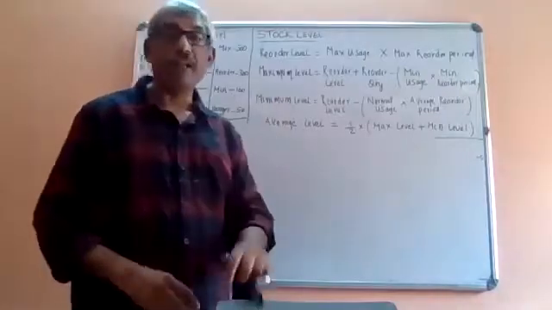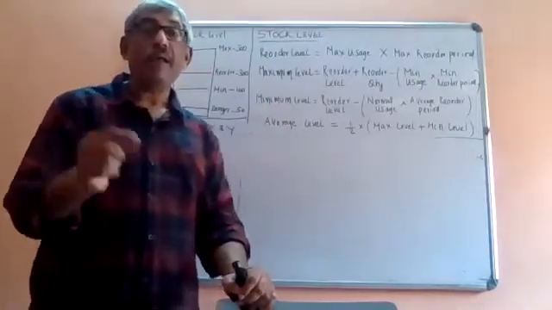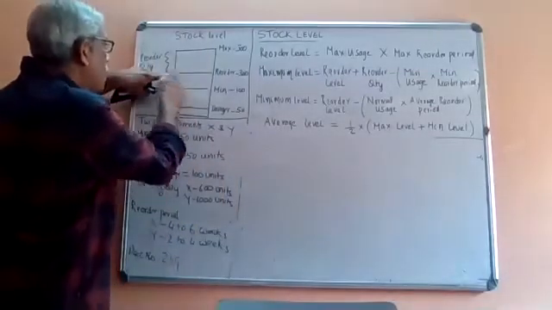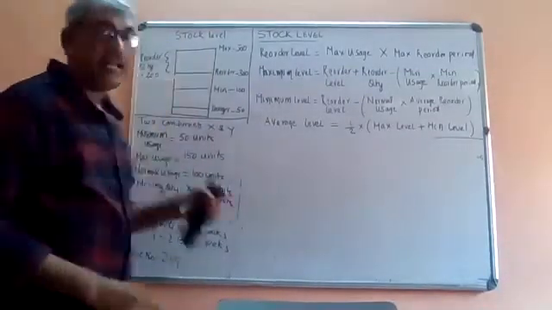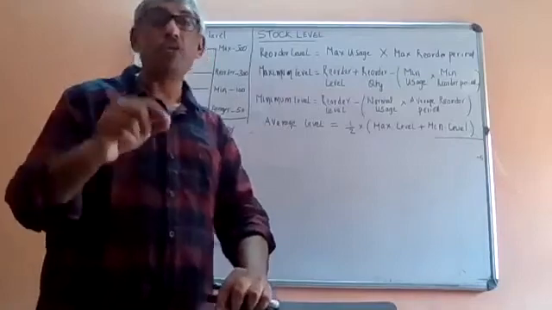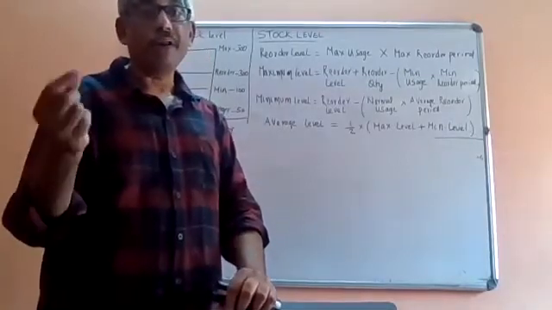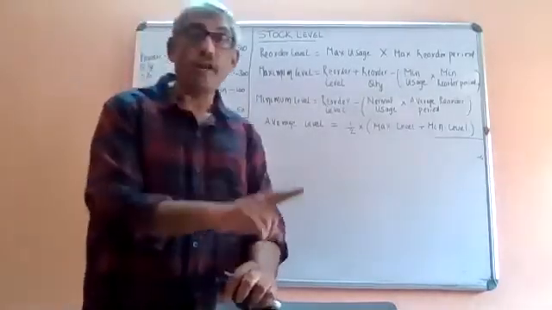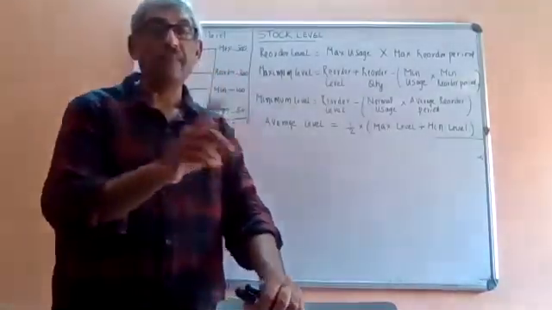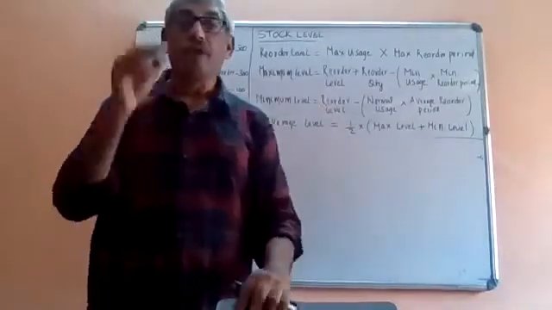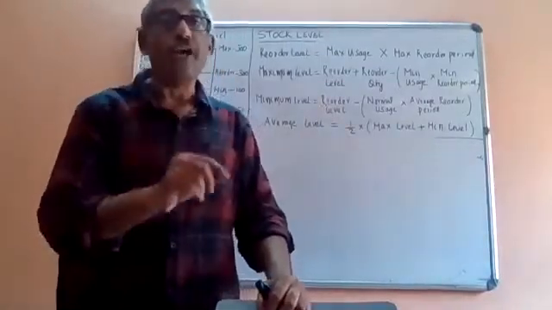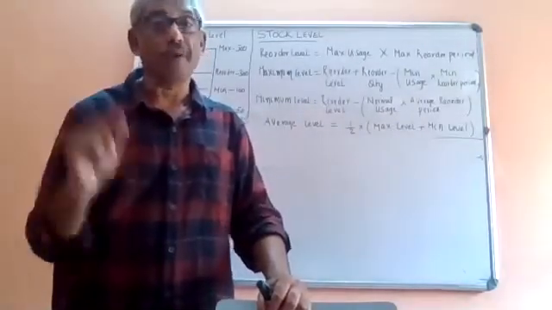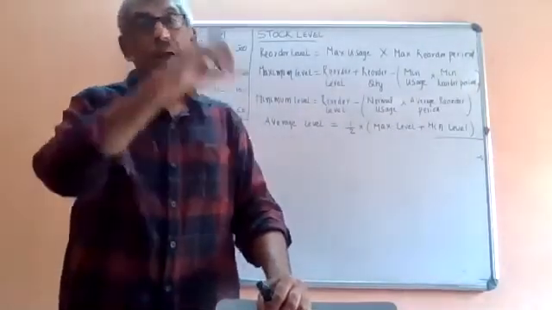Second, maximum level is reorder level plus reorder quantity minus minimum usage into minimum reorder period. Okay, minimum reorder period. So maximum level is reorder level plus reorder quantity minus minimum usage into minimum reorder period. For maximum, I am using minimum.